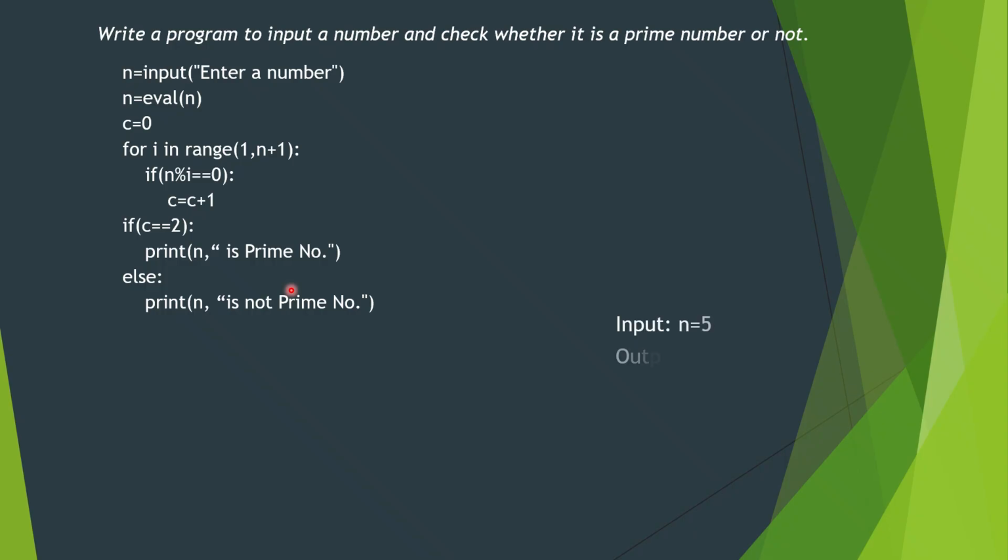Let us see with the help of some values. If n is 5, as you know, 5 has only 2 factors, so the output will come: 5 is a prime number. If n is 8, 8 has 4 factors, 1, 2, 4 and 8. So this condition is false, so 8 is not a prime number. So this is the program.